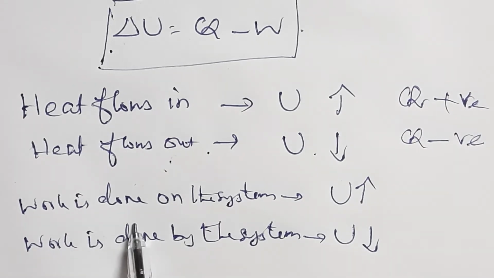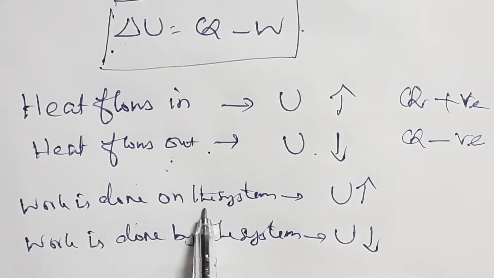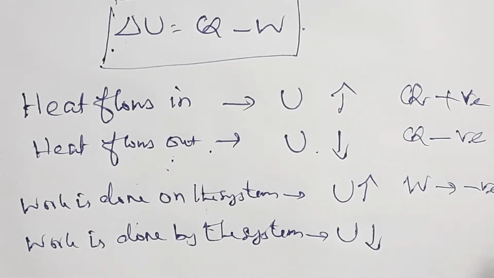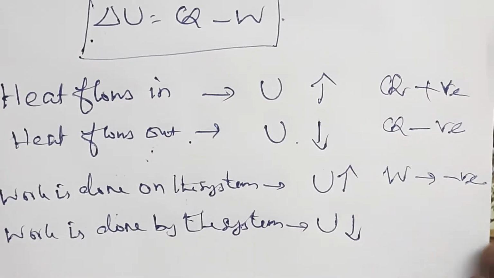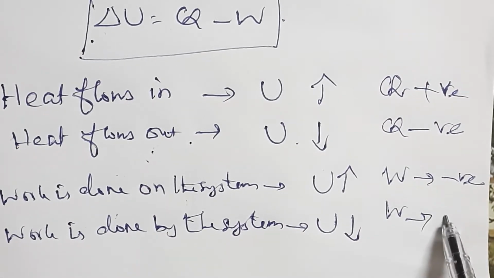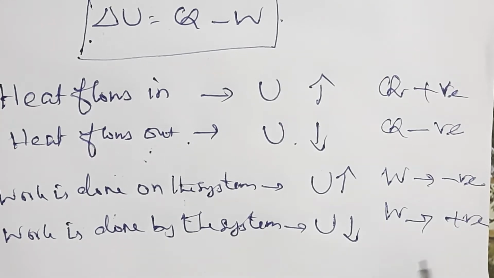Similarly, work done on the system means W is negative, and work done by the system means W is positive. So these are the sign conventions.